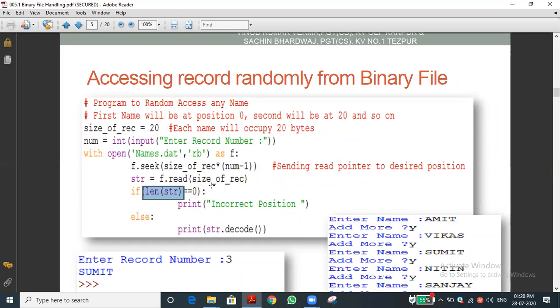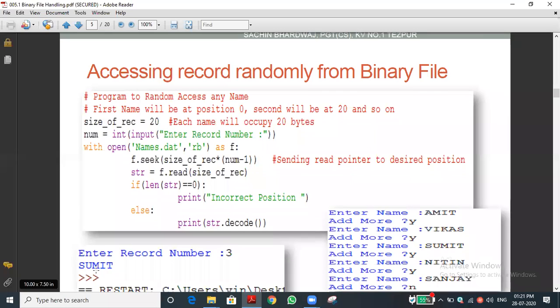So the next 20 characters are read, Sumit plus 15 white spaces, so the total is 20. The length of str is 20. 20 equal to 0, the condition is false. Then print str dot decode, because it is in binary format, so we need to decode it. Once we decode, we get the original data, that is Sumit.